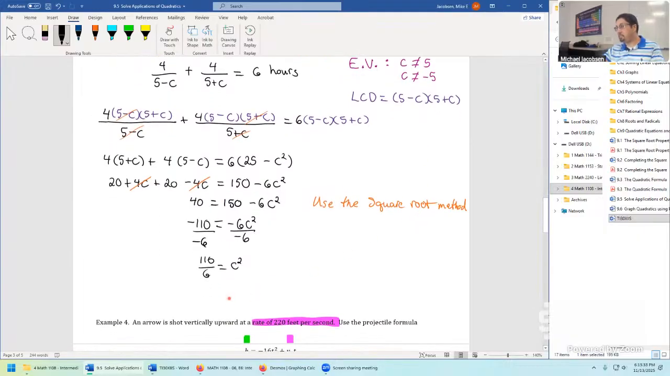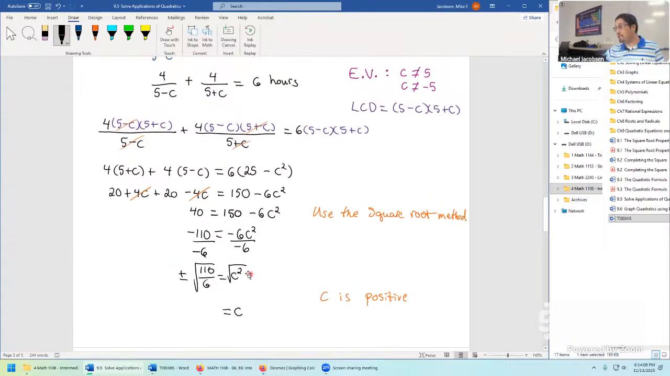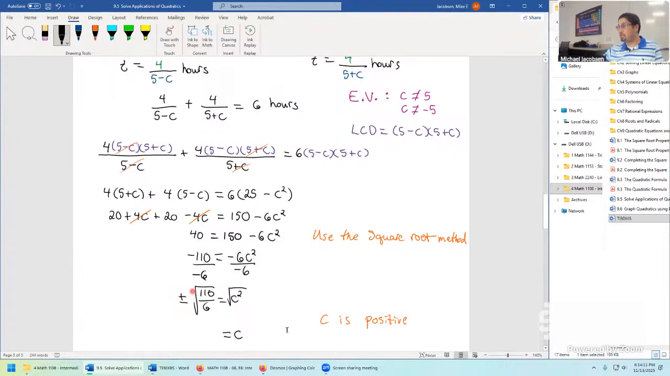Here's the point where the problem can be pretty dangerous as an exam question. As an ordinary equation like this, there are 2 solutions. Square root method means square root this side, square root this side, and you get 2 possibilities, plus or minus. But when we solve for c, it's a rate of speed. c has to be positive. So in just this problem, we'll ignore the negative sign and only take the positive square root of 110 divided by 6. But if this wasn't a word problem, if this was just a generic equation, we have to give both of those solutions.